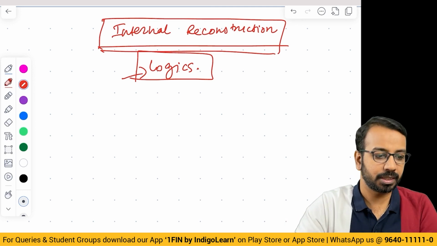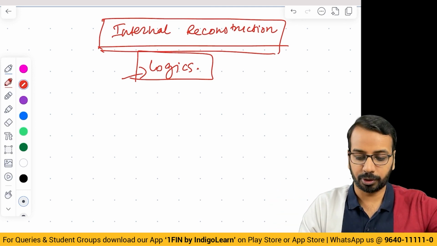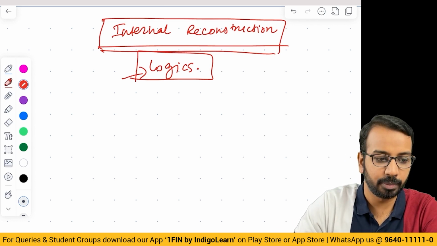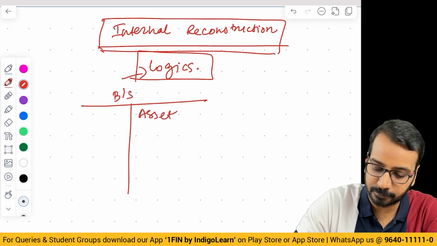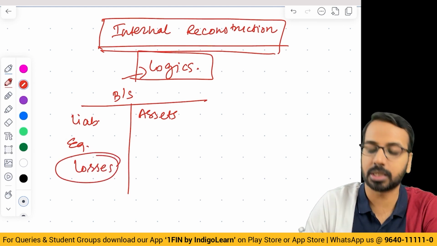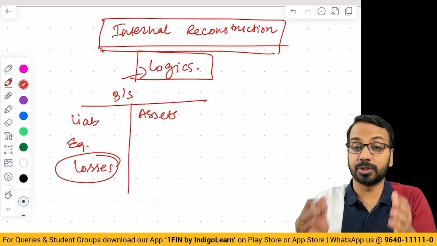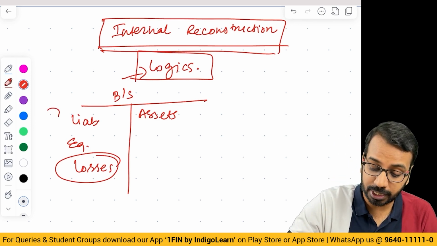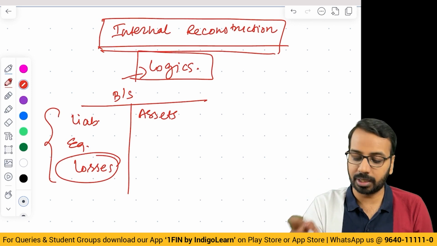Typically, what happens is in a question which is based on internal reconstruction, you will be given a balance sheet of a company with some assets, with some liabilities, some equity component, and generally losses. A company which is suffering losses, which has made losses. So generally this is the category of balance sheet that will be given.